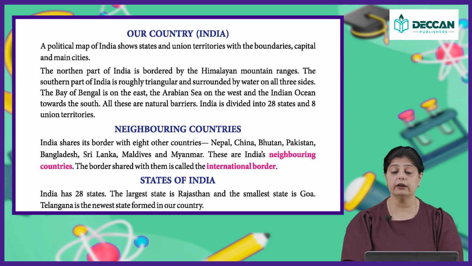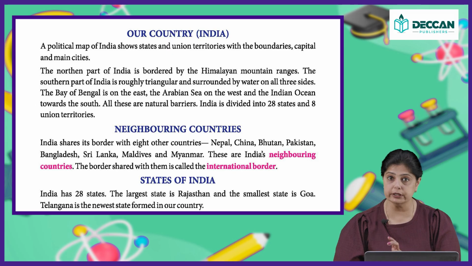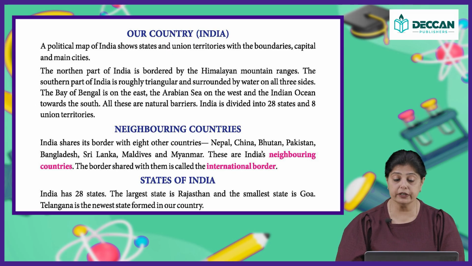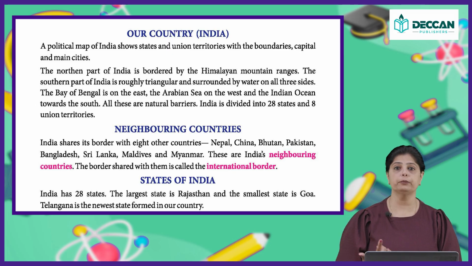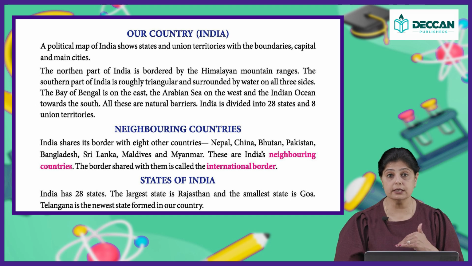The northern part of India is bordered by the Himalayan mountain range. So, if you look at the north of India, it has Himalayan mountains. The southern part of India is roughly triangular and surrounded by water on all 3 sides. So, up you have the Himalayan mountain range, down you have the triangular area of India which is surrounded by water bodies on the 3 sides. The Bay of Bengal is on the east, the Arabian Sea is on the west and the Indian Ocean is towards the south.